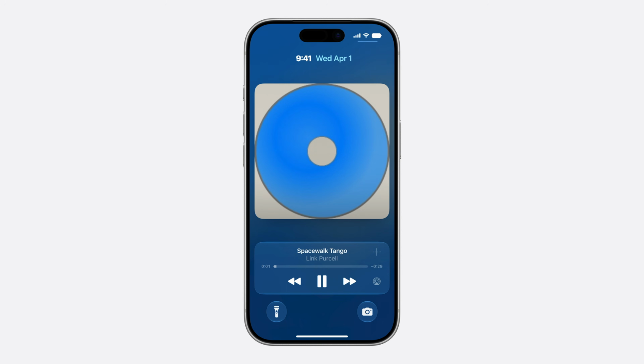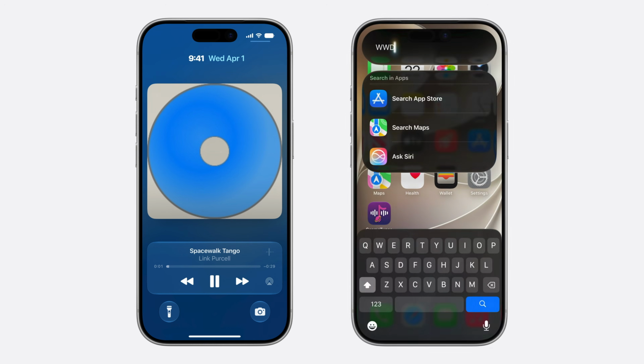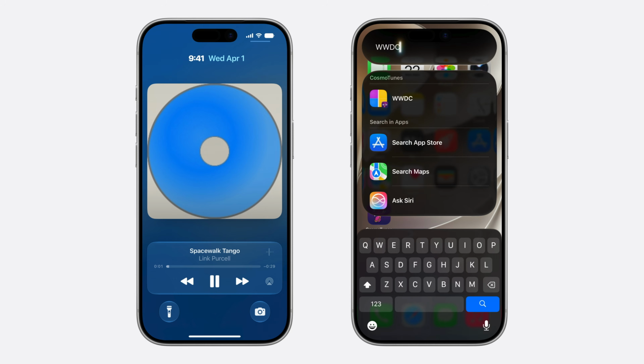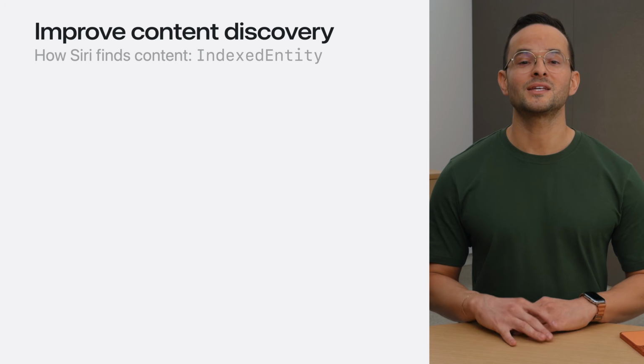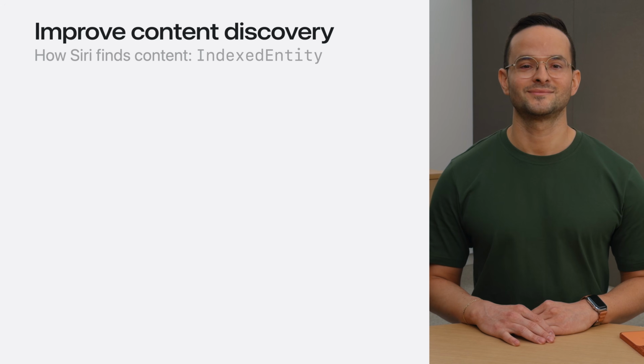I can also search for my playlists in the Spotlight search UI. And depending on the app intents domain, indexing entities in Spotlight provides semantic search capabilities. This means Apple Intelligence and Siri can understand your entities based on meaning, not just exact keywords. Adding to the index is the first step. Keeping it up to date is key to helping Siri find your content.